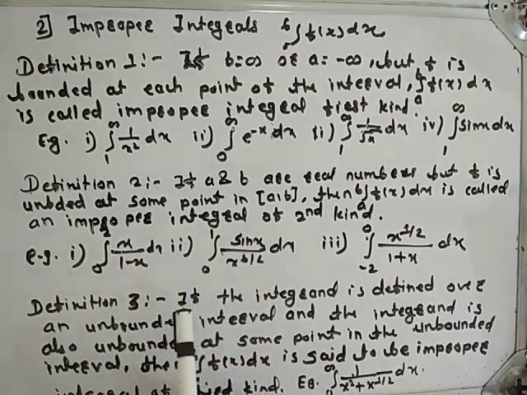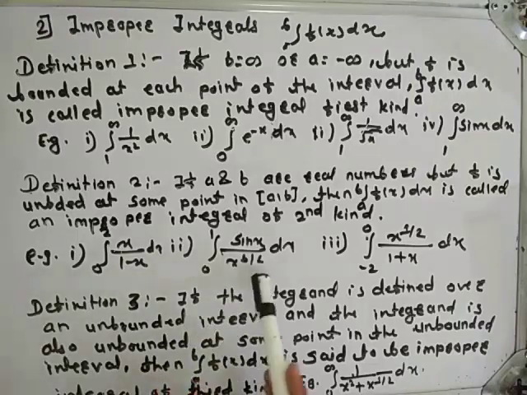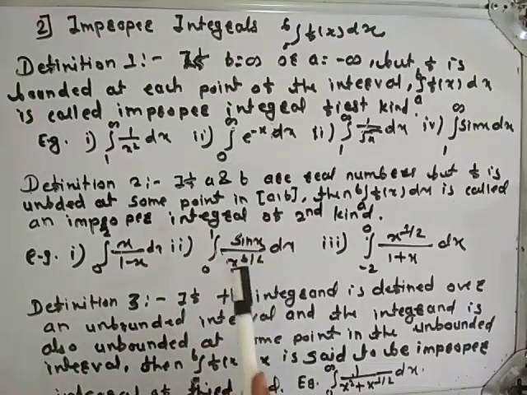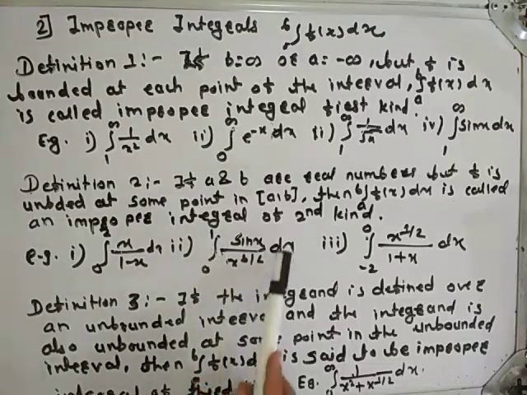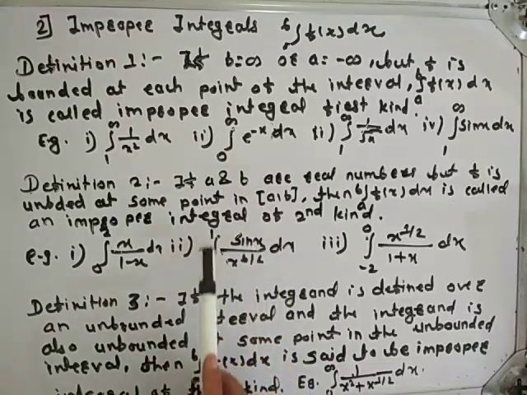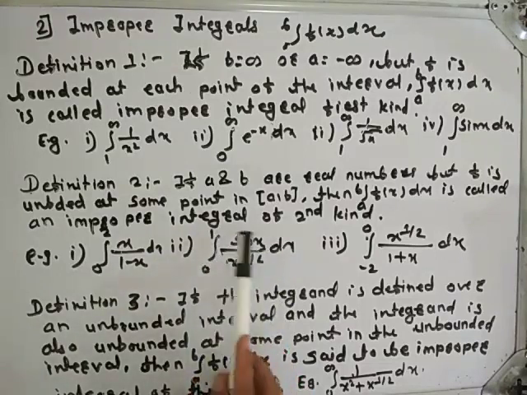Similarly, see here, a and b are real numbers. But if we put x equal to 0 here, we will get that this function is unbounded. Means a and b are real numbers, but f is unbounded at some point in closed interval 0, 1. Therefore, this is an improper integral of second kind.